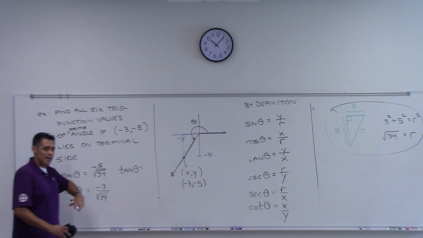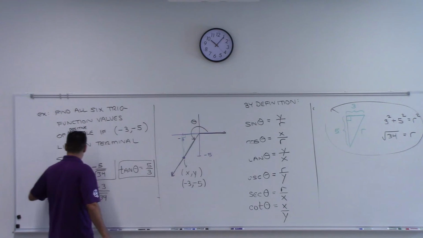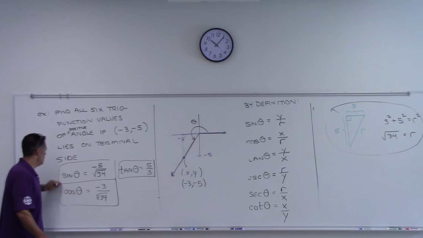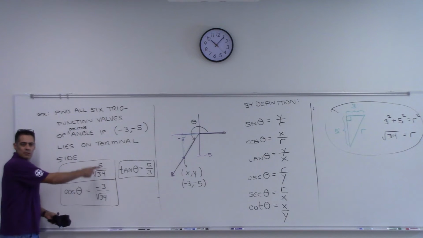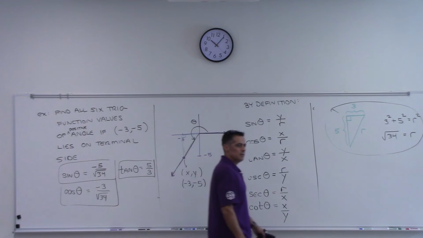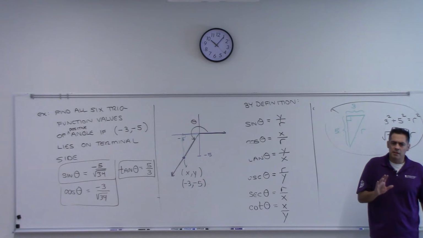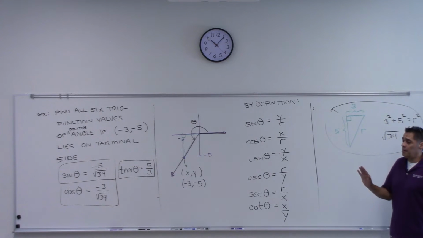And negative divided by negative would be positive. So 5/3. Flip all these over, and you get the other 3, okay? Is this seeming like it makes sense? I mean, we don't want to overcomplicate this.